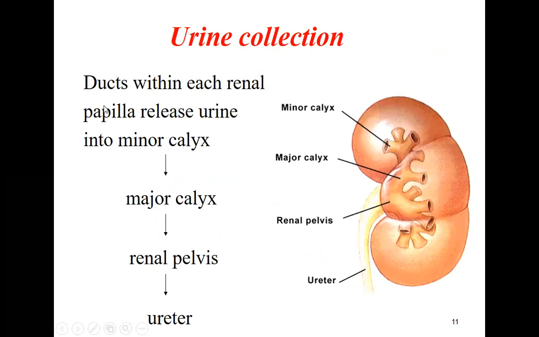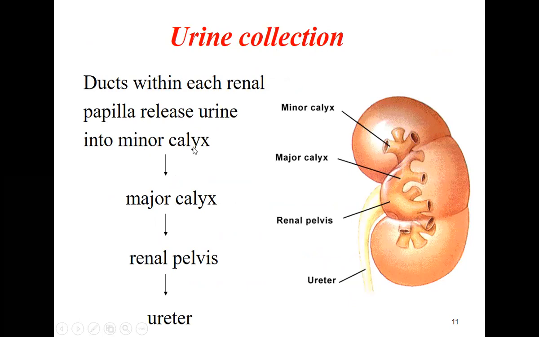Urine collection: ducts within each renal papilla release urine into the minor calyx. If you see here, these are the minor calyces from the kidney. This is one kidney. Many pyramids will be present here, opening into the minor calyx. Minor calyces will join to form the major calyx. Major calyces will join to form the renal pelvis, and from the renal pelvis into the ureter.